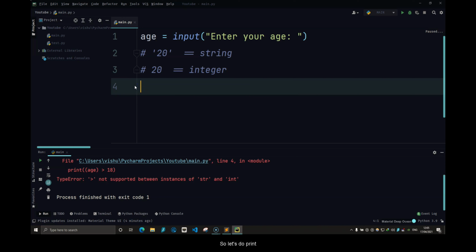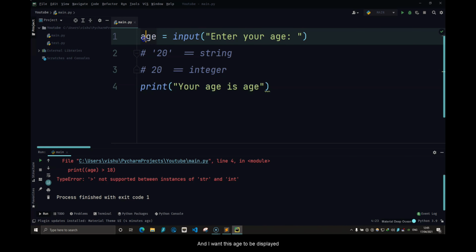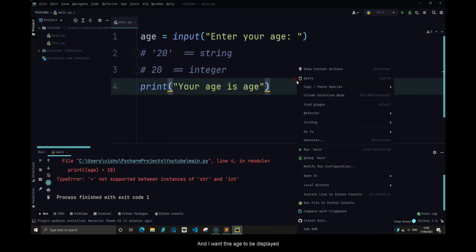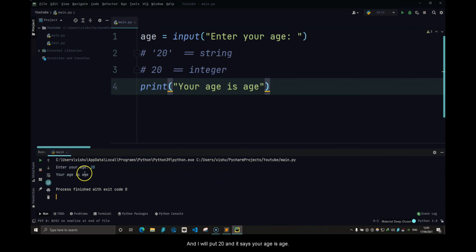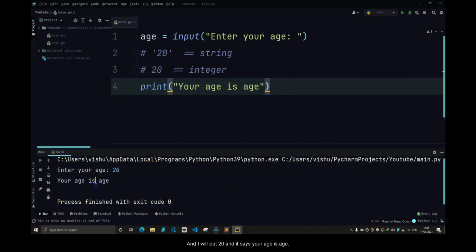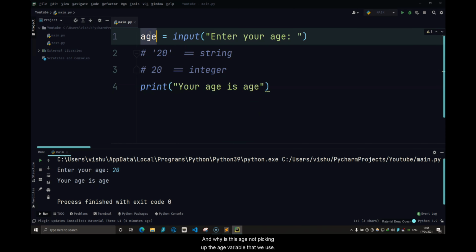So let's do print, and then I will say "your age is age", and I want this age to be displayed. I will run this and put 20, and it says "your age is age". Why is this age not picking up the age variable that we used? The answer is very simple.